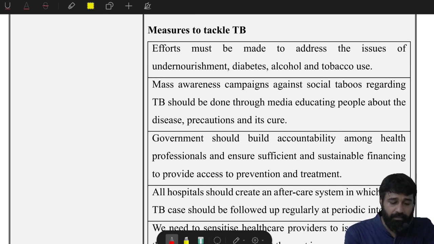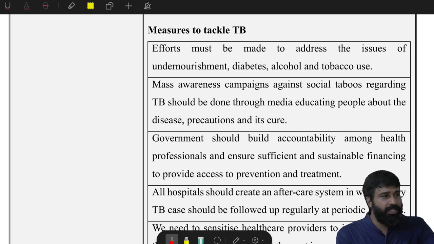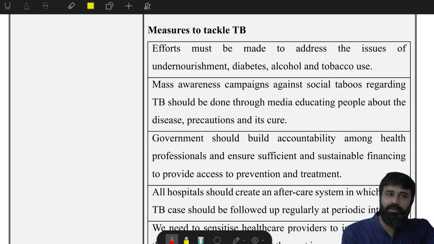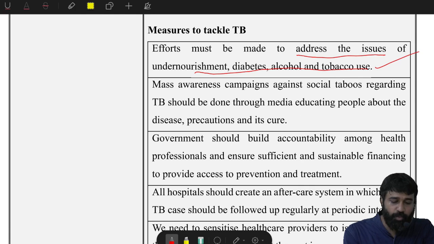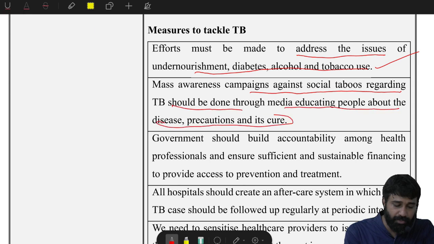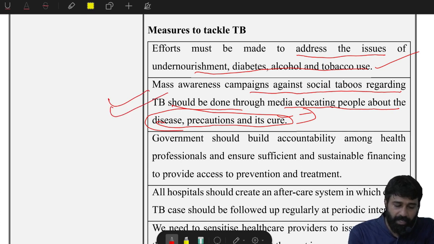Next, measures to tackle TB. How will you tackle this issue? First, awareness, education, empowerment, these are fine. And the role of civil society and media, this is also fine. But you need to give specific solutions for these kinds of problems. You need to find other solutions also, not only in this model answer. Efforts must be made to address undernourishment, diabetes, alcohol and tobacco use. And next, mass awareness campaigns against social taboos regarding TB should be done through media, educating people about the disease, precautions and its cure. This is a general statement, but not a specific solution.